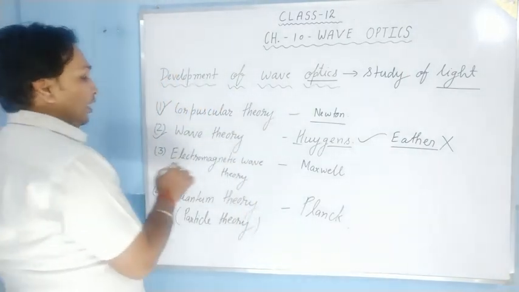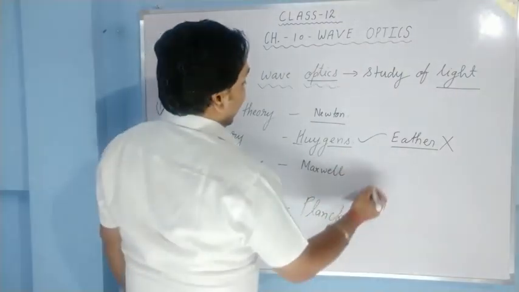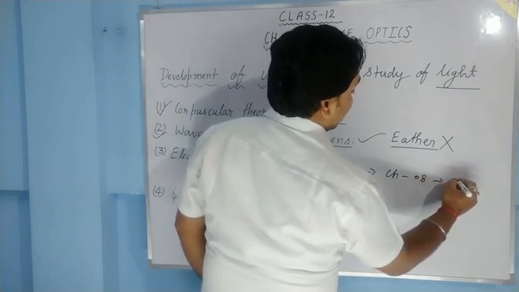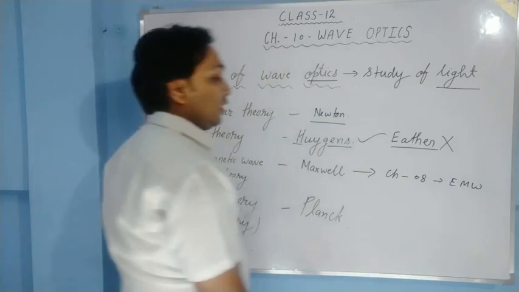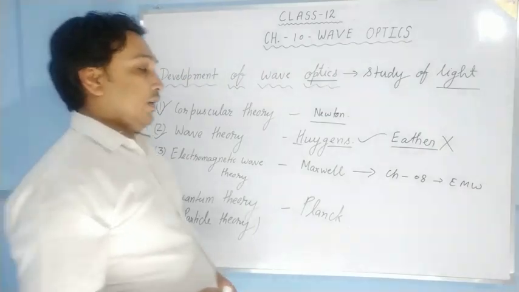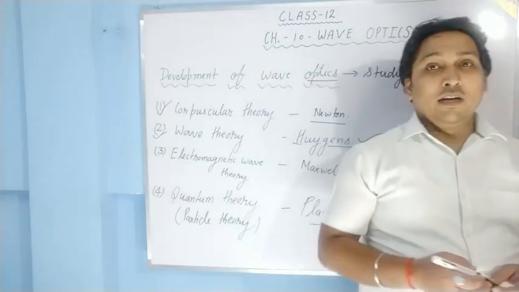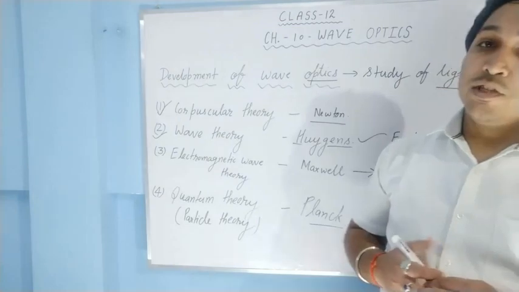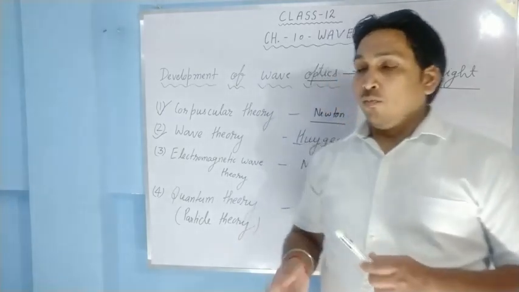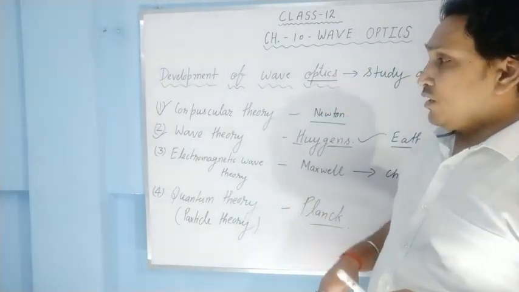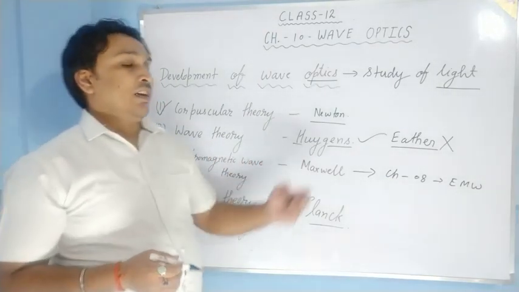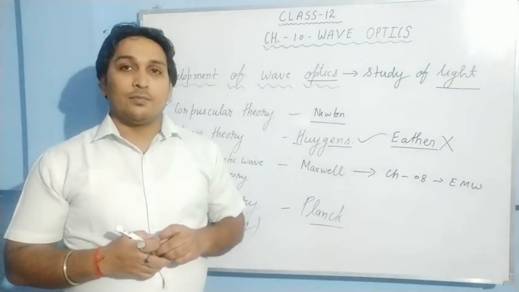Then after electromagnetic wave theory was developed, it was given by Maxwell. It is there in chapter number 8. Chapter name is Electromagnetic Waves, which we will study in the future. Next there is quantum theory, that is a particle theory. It was given by Planck, and you all know that light has dual nature. You must have studied in chemistry, light has dual nature, wave nature and particle nature. So particle theory was given by Planck. This time, in this chapter, we are going to study wave theory, and it was proposed by Huygens. So let us start the chapter.